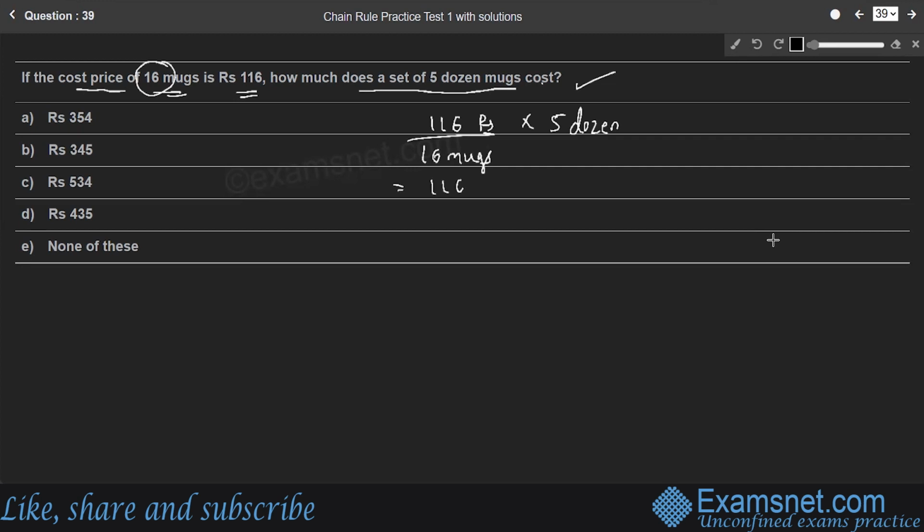So 116 by 16 into 60. So 4 into 4, 4 into 15, and 4 into 2, 4 into 9. 29 into 15 is equal to, 15 into 9, 135. 15 into 30 plus 13, 435. So 5 dozen mugs cost 435 rupees. Option D is the right answer.